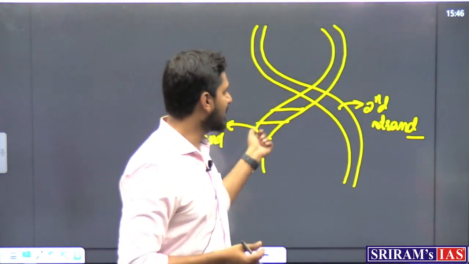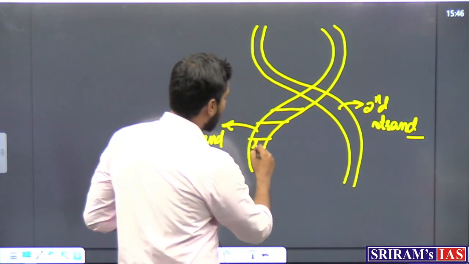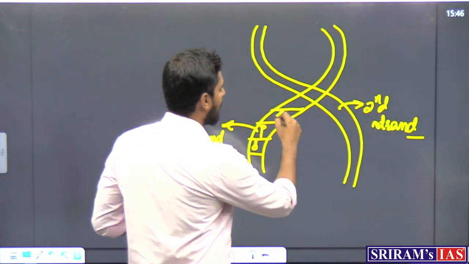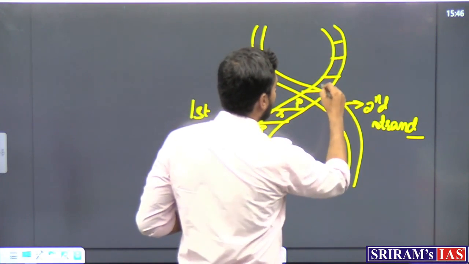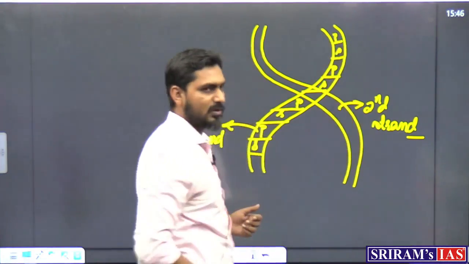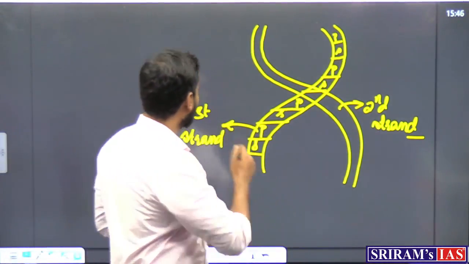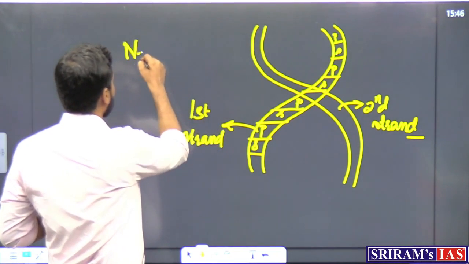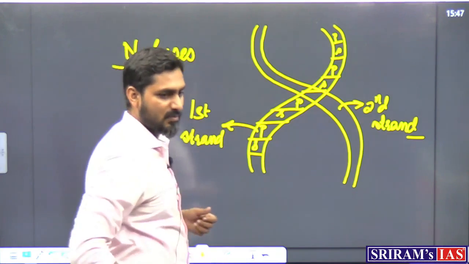These strands are just like the railings, and these strands are built by alternate layers of sugar and phosphate. And what do you see? In these strands there are some bases, some nitrogen bases. What is the significance of these nitrogen bases?